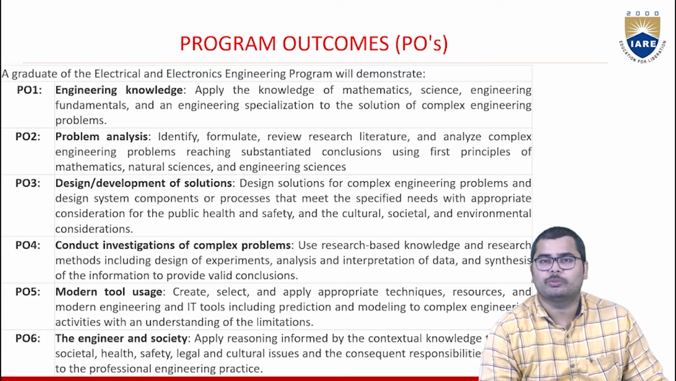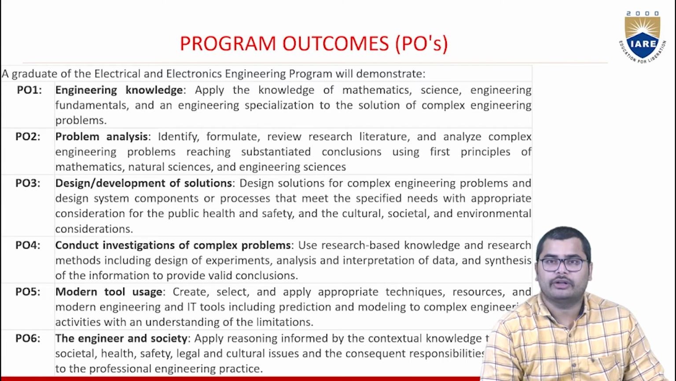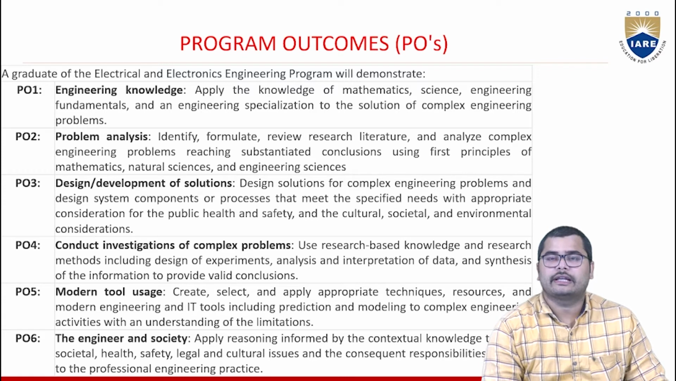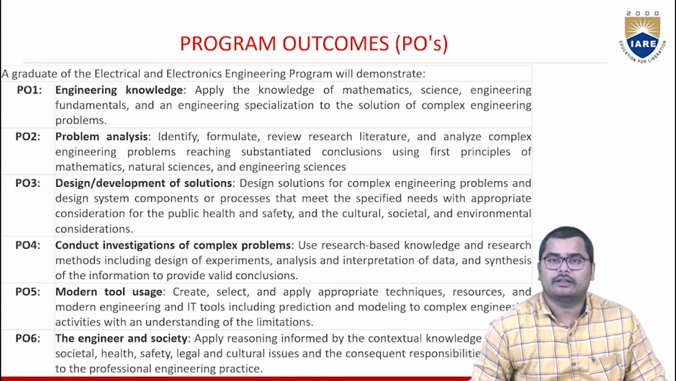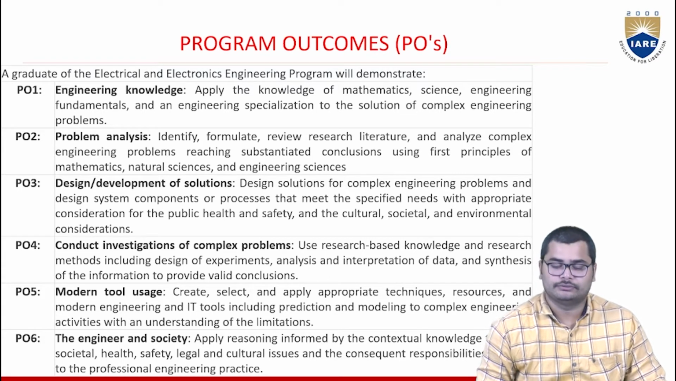So then you have the program outcomes. Here for IARE, for all programs, we have the same program outcomes. These program outcomes are defined according to the graduate attributes which are defined by the NBA. Here in IARE, we have taken the same POs as the graduate attributes defined by NBA. These POs are 12 in number in IARE, and they are the same as the graduate attributes defined by the NBA.